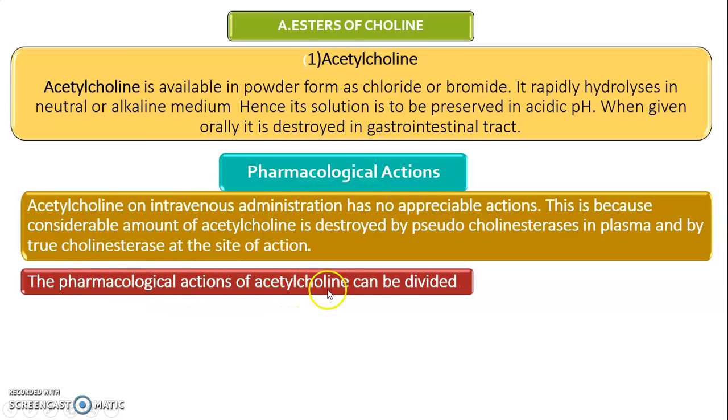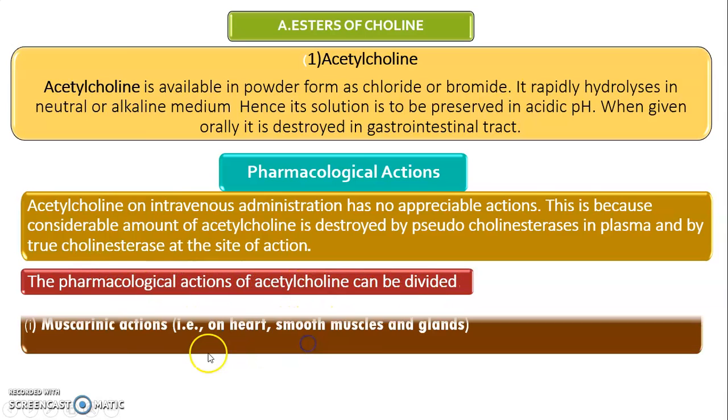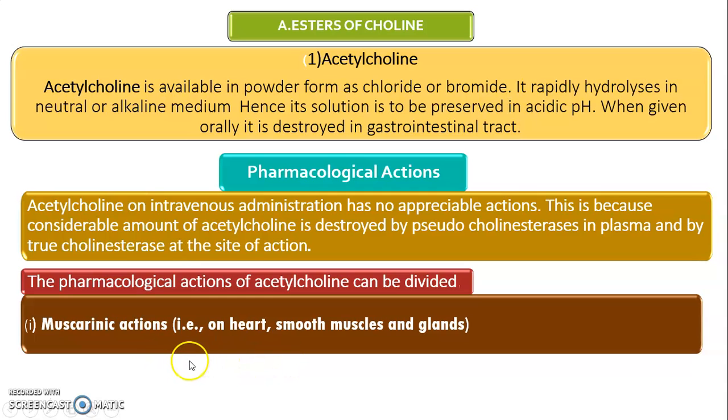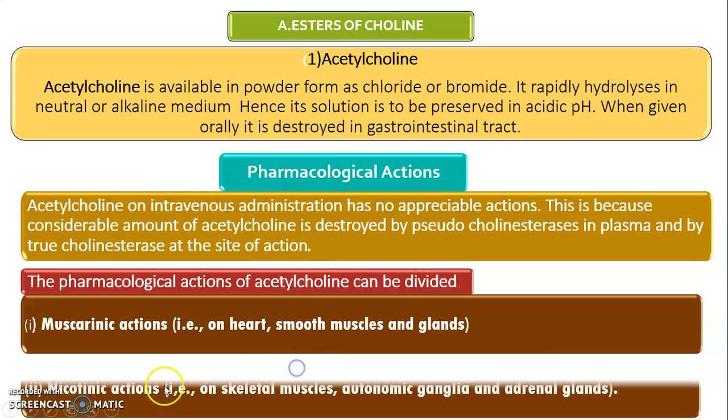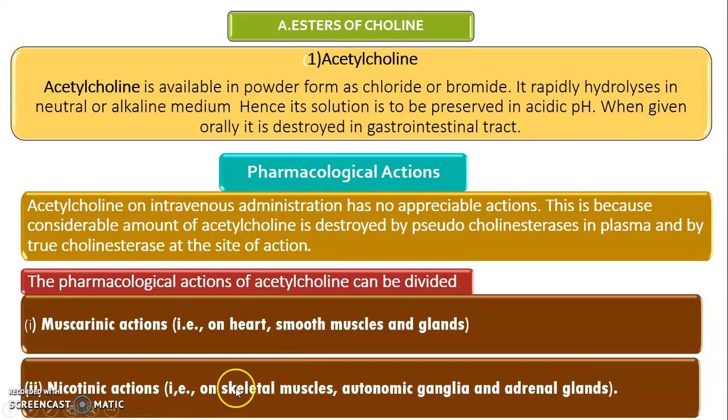The pharmacological action of acetylcholine can be divided into muscarinic action on the heart, smooth muscle, and the glands, then nicotinic action on the skeletal muscle, autonomic ganglia, and adrenal medulla.